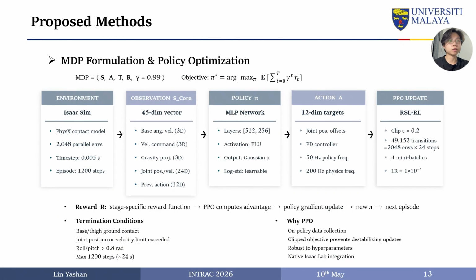The robot observes body motion, velocity command, gravity direction, joint states, and previous action, then outputs joint position targets through a PD controller. The simulator setup, network architecture, and optimizer are kept identical across all 3 stages, so when different gaits show different learning behavior, the differences come down to the design choices specific to each stage, including the reward function, curriculum strategy, and how the observation space is extended.